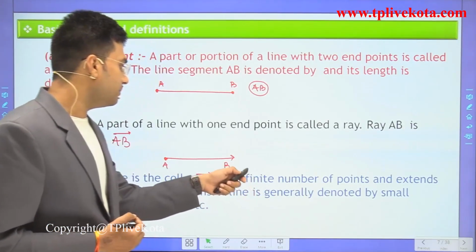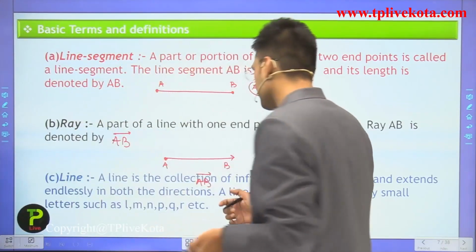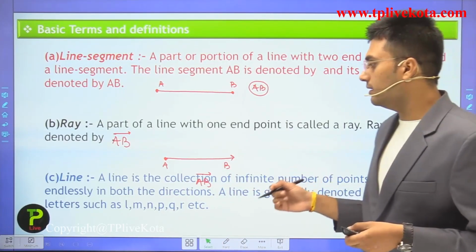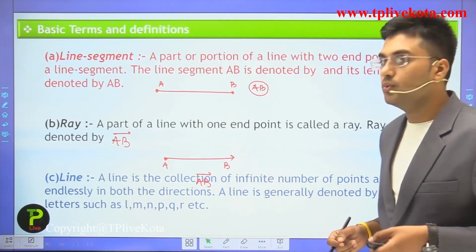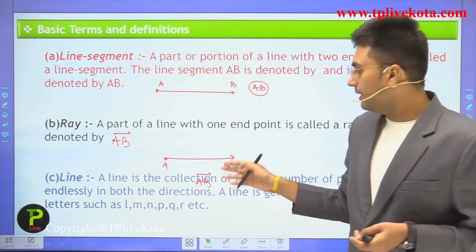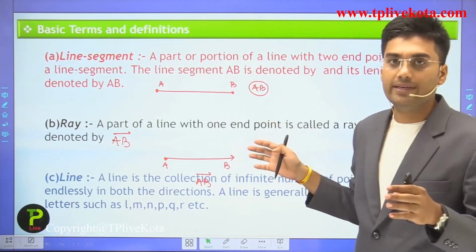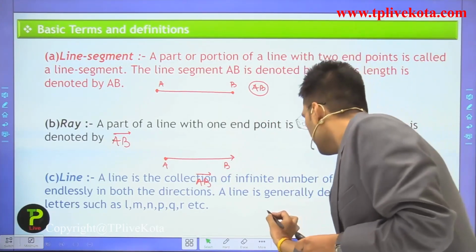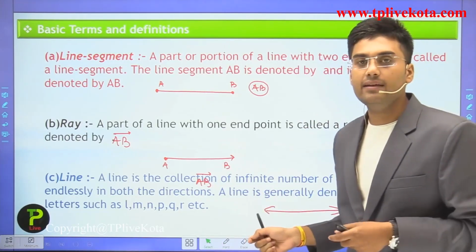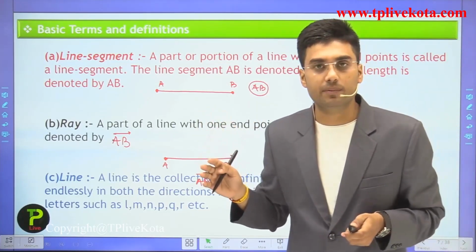The next term is line. A line is a collection of an infinite number of points and extends endlessly in both directions. A line is generally denoted by small letters such as l, m and p, q, r, etc. What is the difference between a line segment and a line? A line has no endpoints, but a line segment has endpoints. This is an example of line l. We can extend a line in both directions. Clear? We already discussed these terms in our previous chapter.